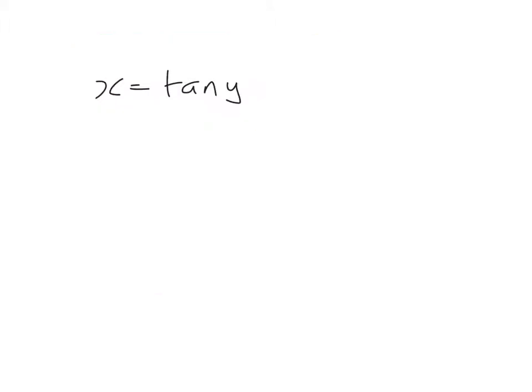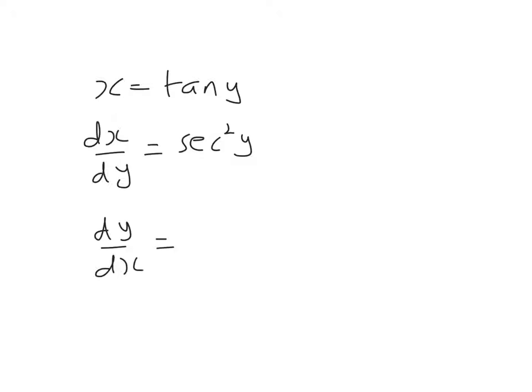Now, if x equals tan y, if I differentiate tan, I get sec squared. This tells me what dx by dy is, but if I wanted to know what dy by dx was, it would be 1 over sec squared y. And 1 over sec squared is obviously cos squared. On the next slide I'll go through all the differentiation that you need to know about trig functions. I'll just give you the table, so here we go.